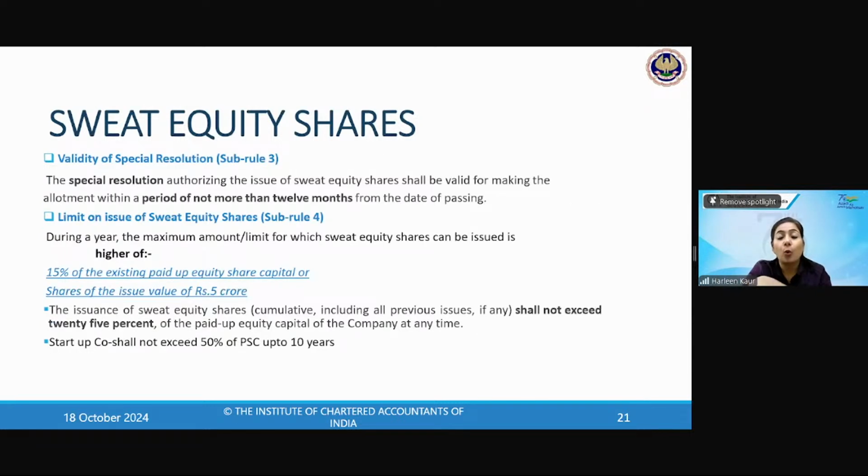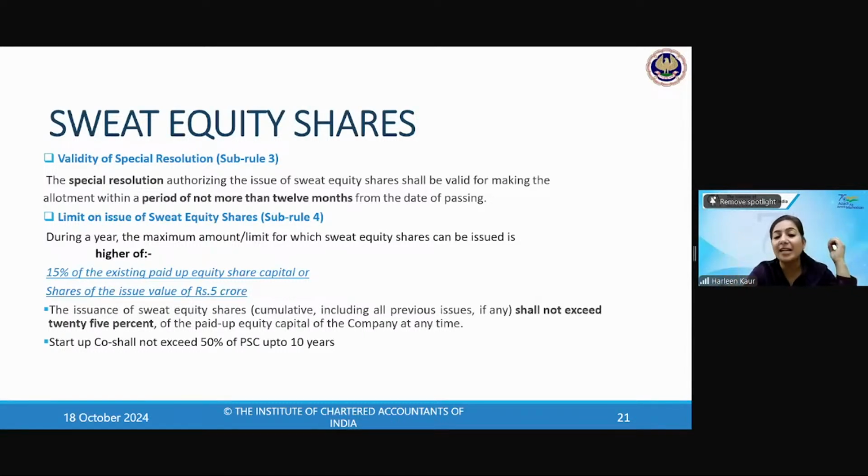Now let's understand all the provisions related to the sweat equity shares. Sweat equity shares shall remain valid for a period of 12 months. So if 15 months have passed, can a company now issue sweat equity shares? The company did not issue the sweat equity shares in the 12 months period of the special resolution, and after 15 months it's lapsed. So no, this cannot be done. The process of sweat equity shares has to be fulfilled in the period of 12 months from the date of passing.